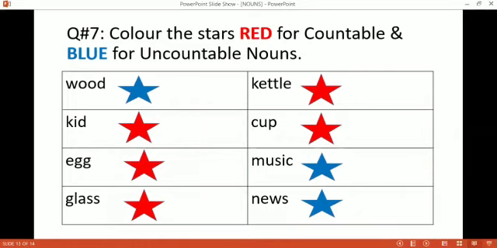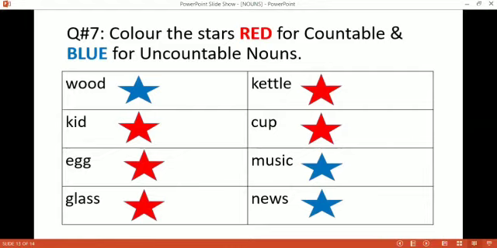Let's see then. Question number 7. Color the stars red for countable and blue for uncountable nouns. Okay. Here are the stars and the words are written. If the word is countable, you have to color it with red color. And if the word is uncountable, you will color the star with blue color.